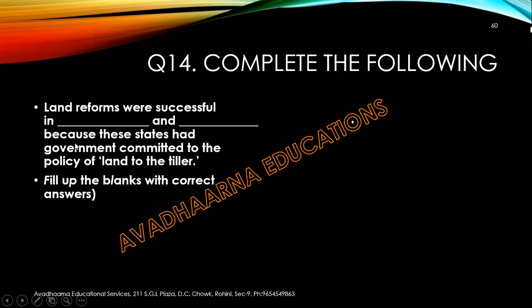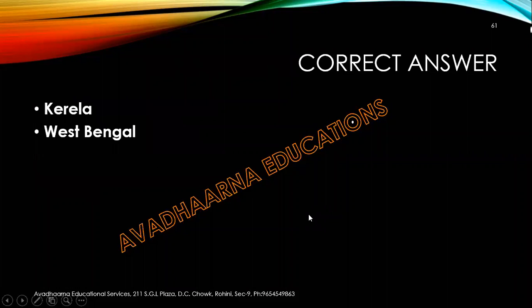You have to name those two states where land reforms were successful. The correct answer is Kerala and West Bengal.